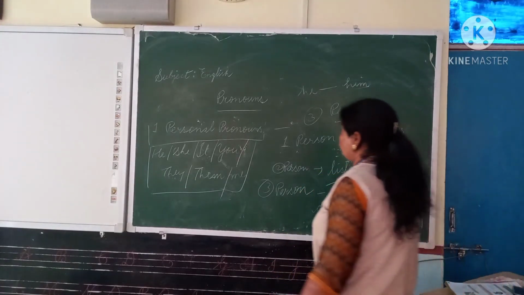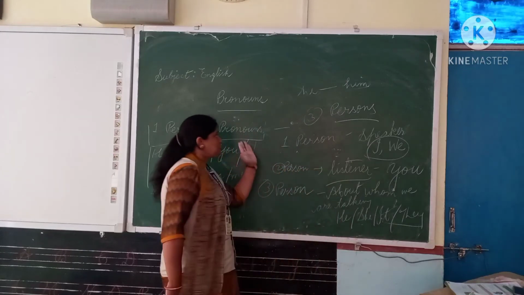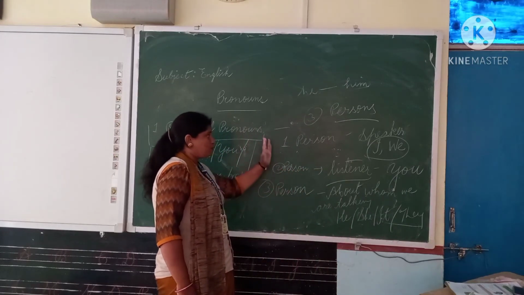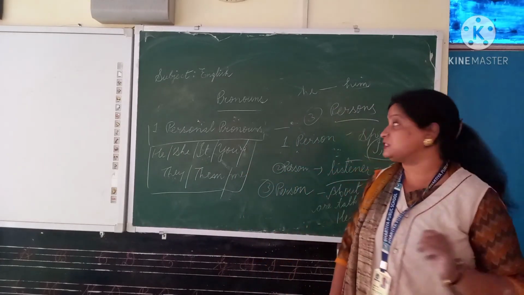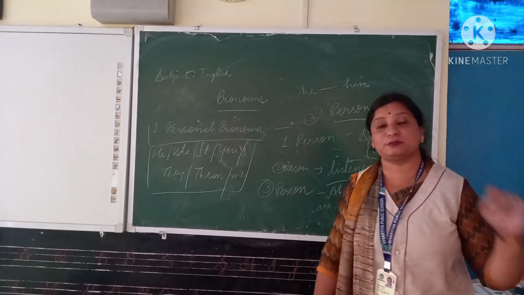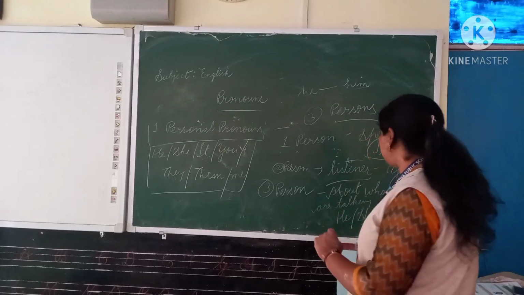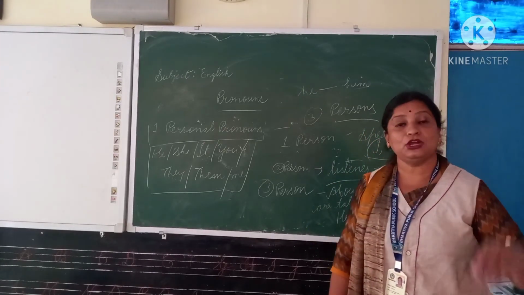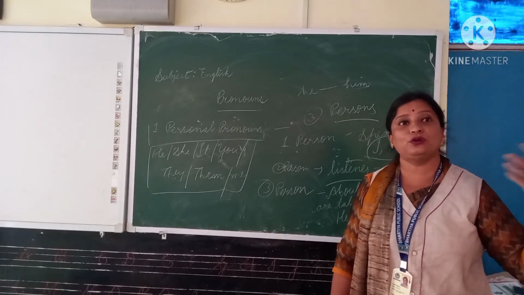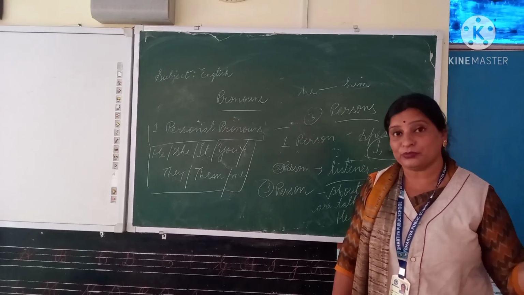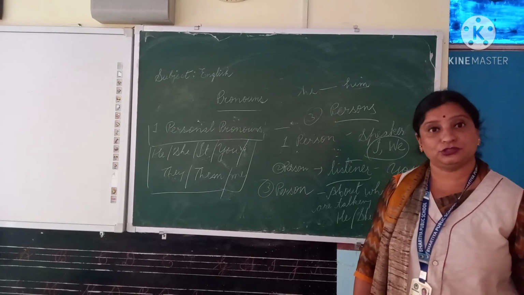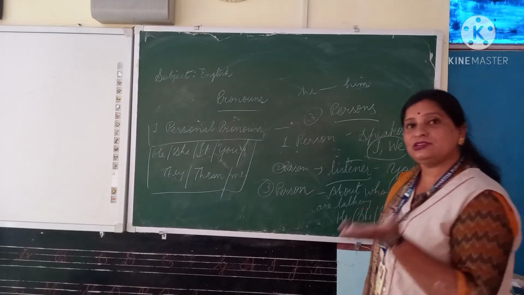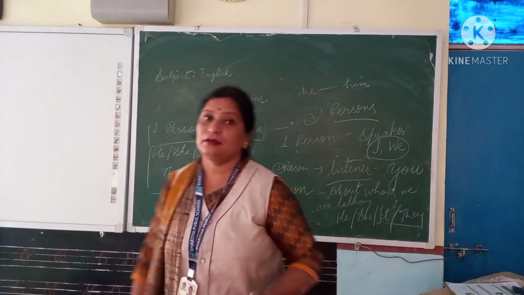Okay. So what did we do today, beta? Personal pronouns are of three types: first person, second person and third person. First person is the person who is talking, who is the speaker. For example, I and we. Second person is the person to whom we are talking or who is listening to us. Second person is the listener, and third person means about whom we are talking. For example, he, she, it and they.